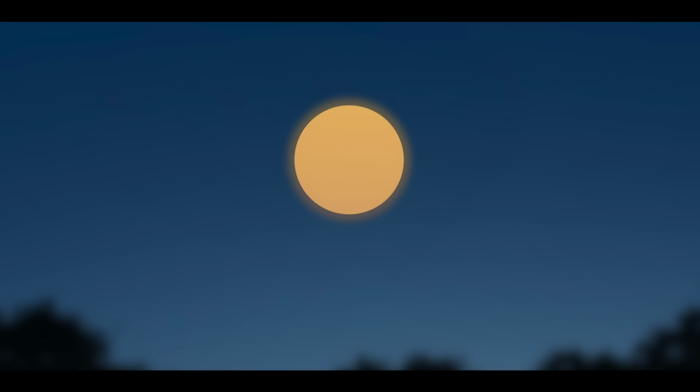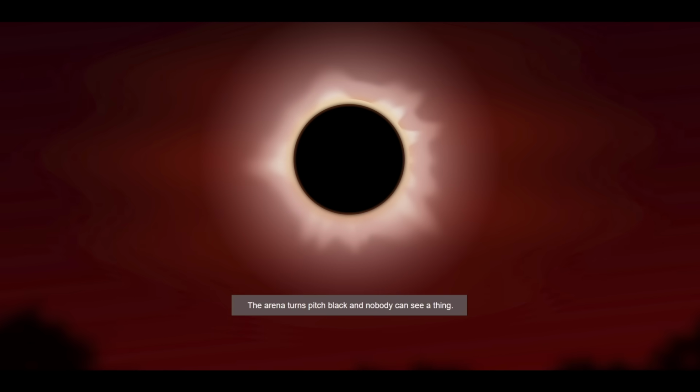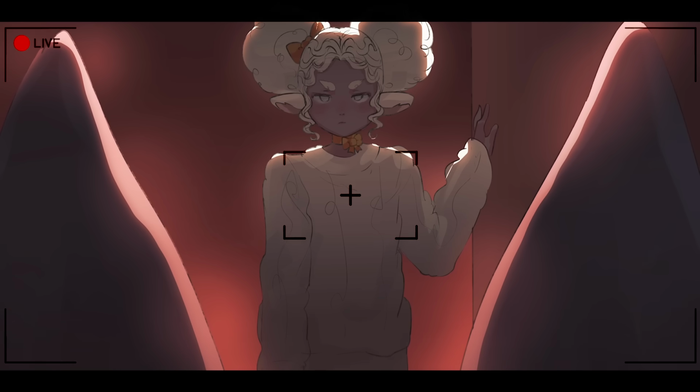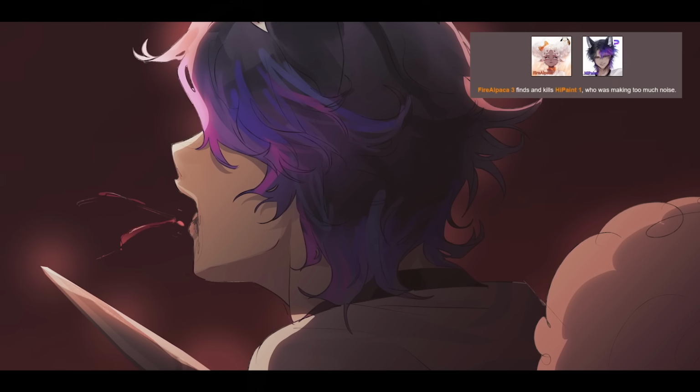It is anyone's game. One moment, it was broad daylight, then the next, nothing. The arena turns pitch black and nobody can see a thing. Everyone is caught off guard, all having forgotten about the arena event. It came late this time, after the feast. Fire Alpaca, who was already stalking High Paint, takes the opportunity. Fire Alpaca finds and kills High Paint, who was making too much noise.